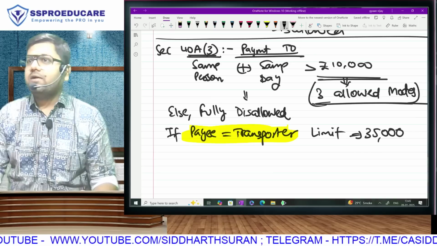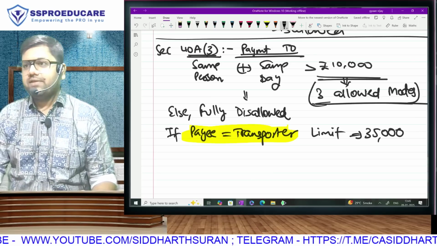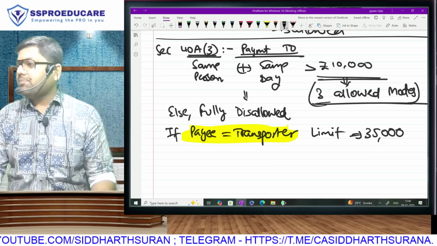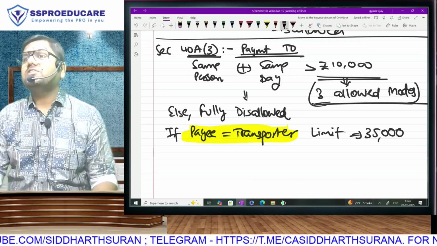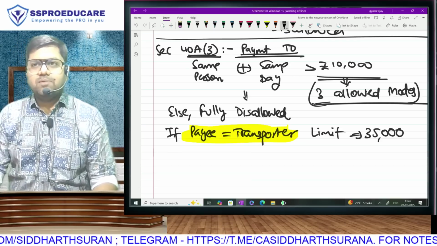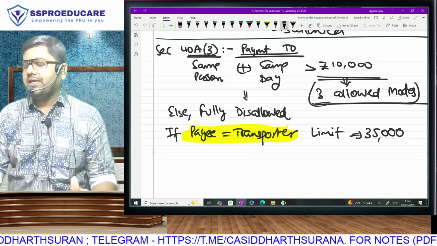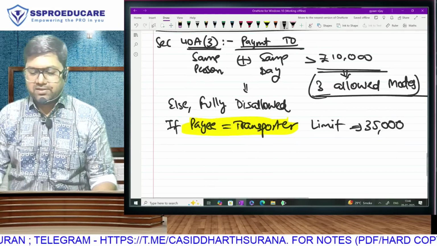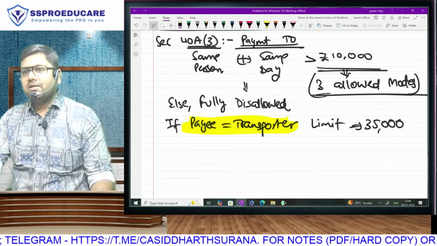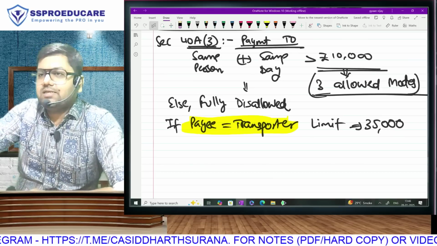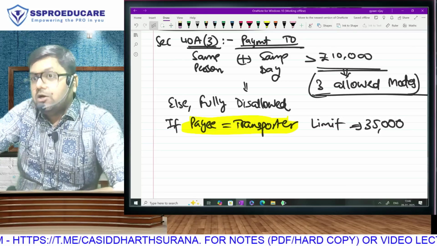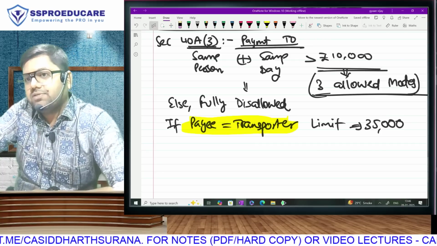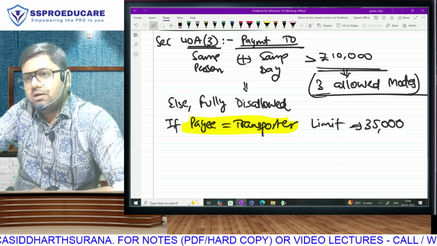So if you make payment to a chartered accountant, 10,000. Salary to staff, 10,000. Electricity, telephone, 10,000. But payment to a transporter, the one making payment, 10,000. Transporter receiving payment, 35,000. That means for normal payees, if we pay more than 10,000, it is fully disallowed. But for a transporter, if we pay more than 35,000, it will be fully disallowed. Is that clear? 40A(3) is to curb cash in the economy. More than the threshold, if you pay to the same person on the same day, normal limit 10,000, transport limit 35,000. If you pay even 1 rupee more than that, it will be fully disallowed. Is that clear?